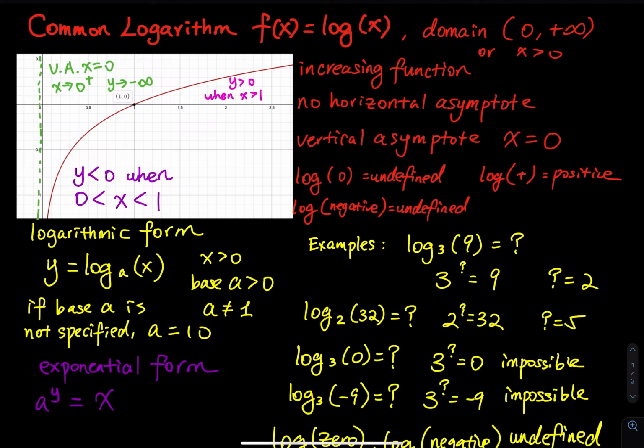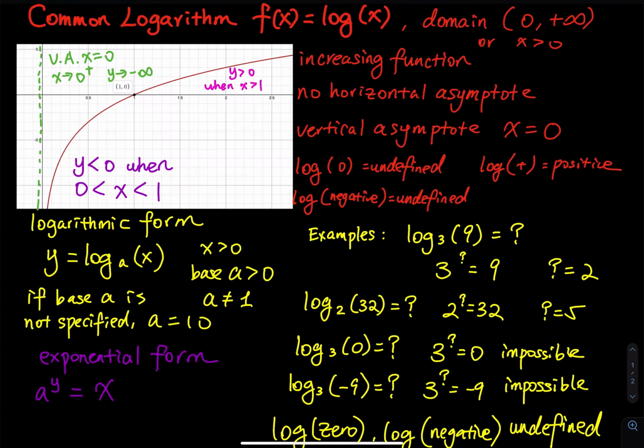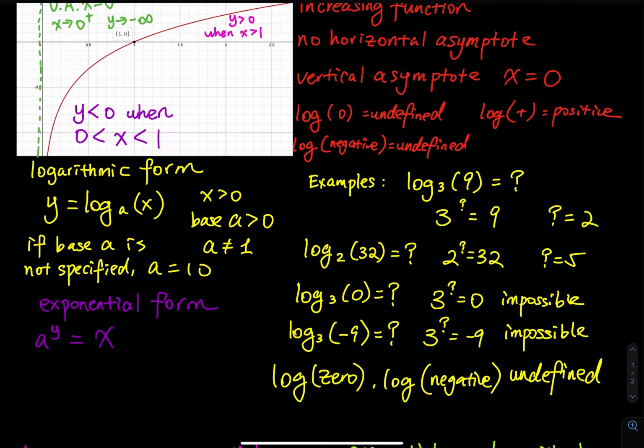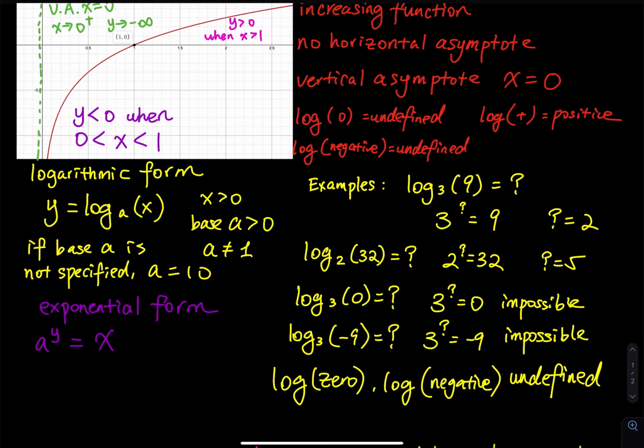This is the logarithmic form. We use log, which stands for common logarithm. And the exponential form is a raised to the y power equals x. So how do we write this? Here is the logic. First we state the base. In the logarithmic form, the base is equal to a, right? So you write the base down, and then you look over to the other side of the equal sign, pick up the y, and put that in the exponent. Then you come back to the side where the log is, and state the x. That is how we go from logarithmic form to exponential form.